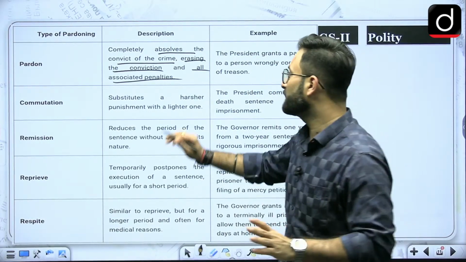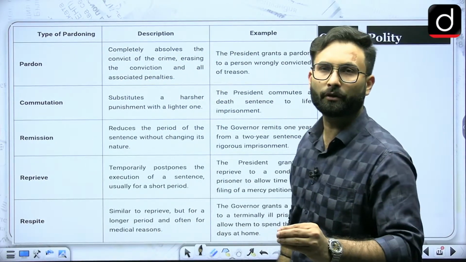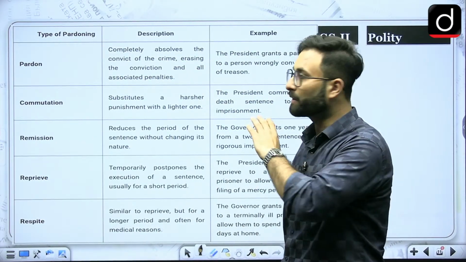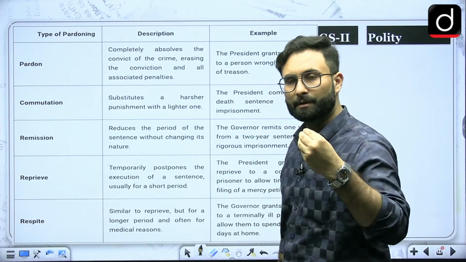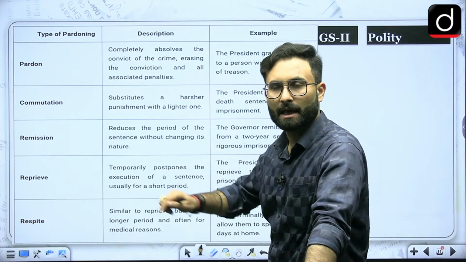Okay, so considering that, they will be absolving the convict from this particular guilt, or you can say they will be absolving all the sentences. Okay, so now he does not have to go to jail and he is a free man.